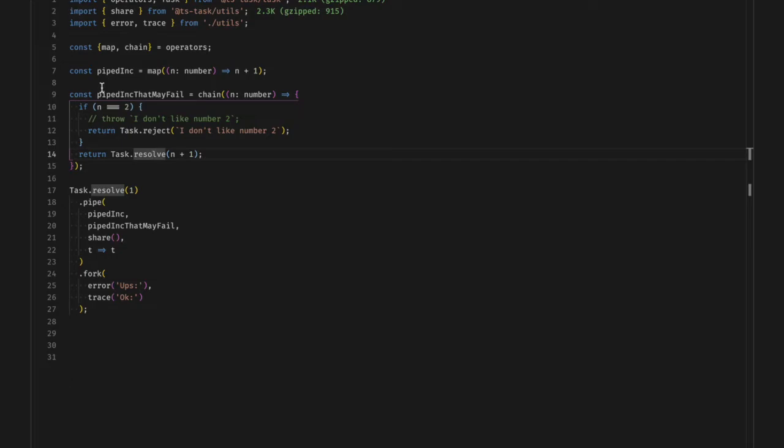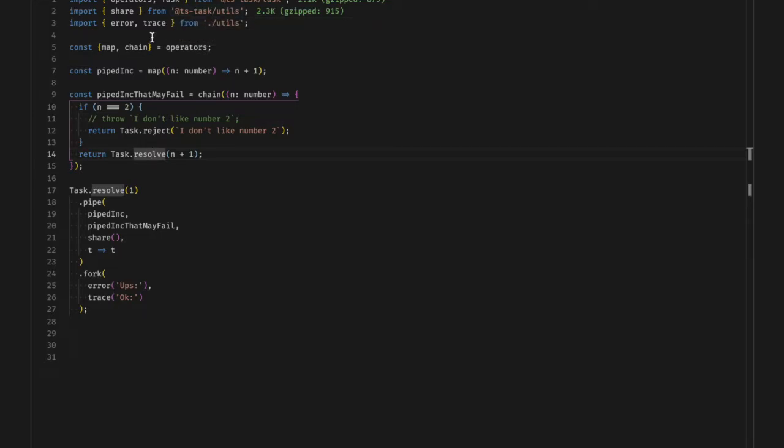In this example, notice how we create new operators by composing the existing ones. All that is necessary for this to work is to have a function that receives and returns a task. Also notice there is a sister library called tstask/utils that withhold common operators used to manipulate tasks.